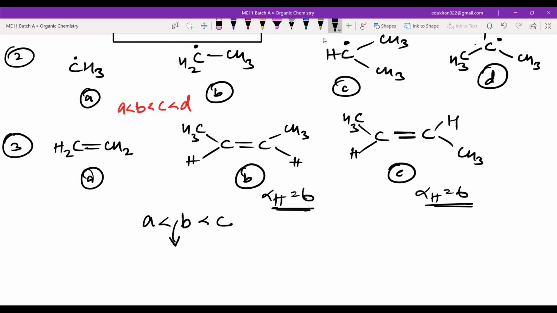Hiba, did you write that also? Same thing? Yes, sir. Cis and trans. B is cis, C is trans. And we have seen earlier that trans is more stable and cis is less stable. Why? Due to steric hindrance. Right? Yes or no? Yes, sir. We have done this now.